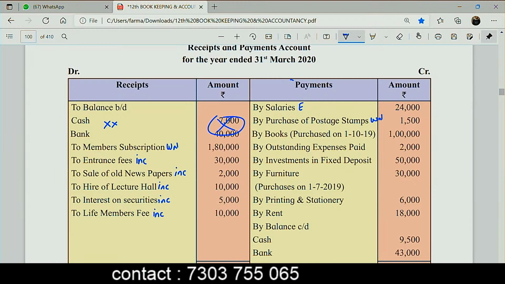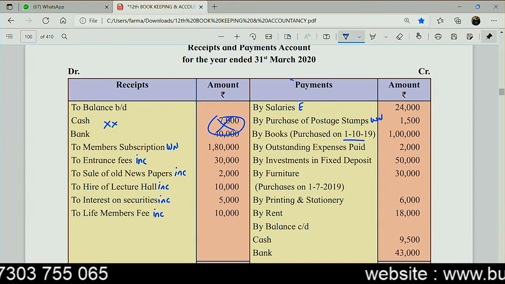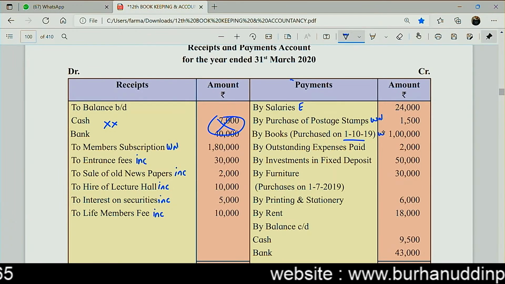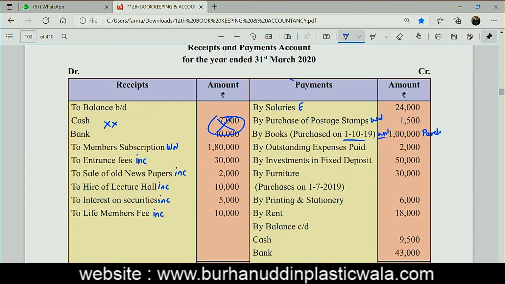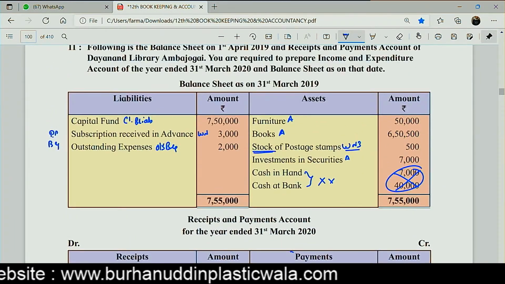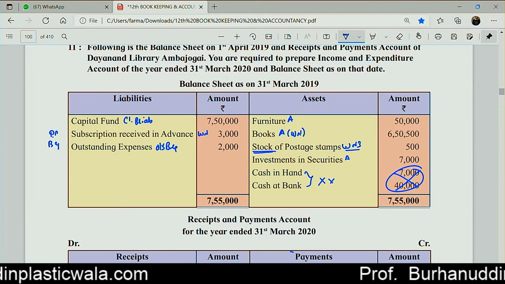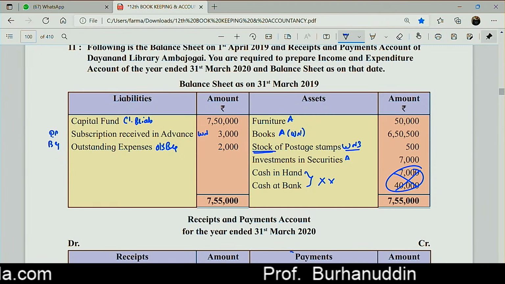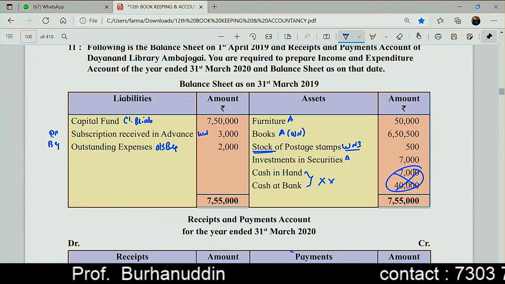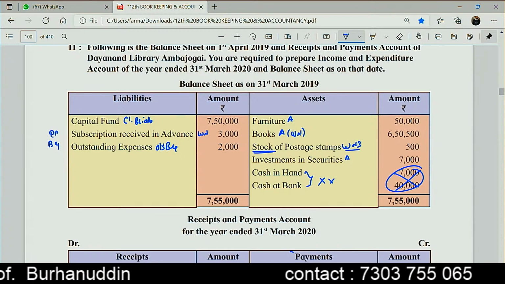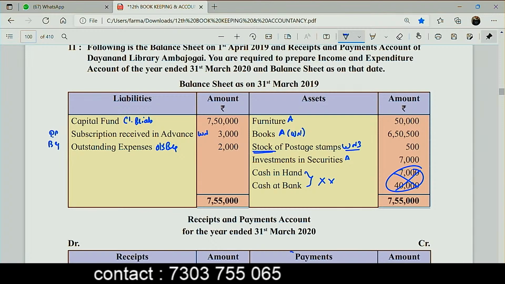Books purchased on 1st of October 2019. We might have a depreciation on that. That's why the date has been given to you. So this also will be going in the working note, because this is the purchase of additional books. Correct? So here we have books in the balance sheet, so I am not going to post it directly to the asset side. I will first be posting it to the working note, and then from that, I will get the closing balance and post it to the closing balance sheet. Are we very clear with this? Okay.